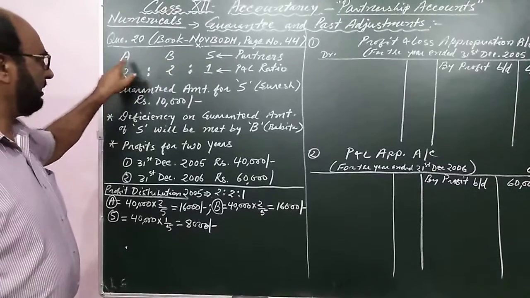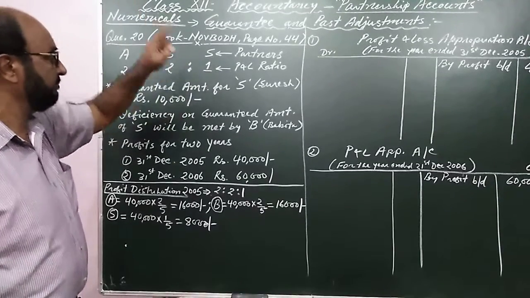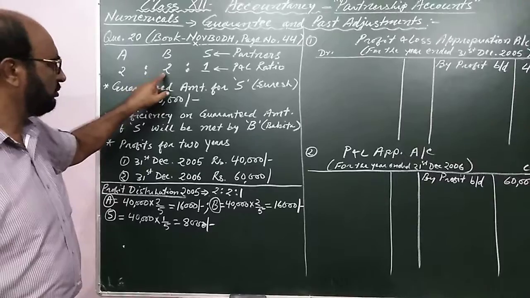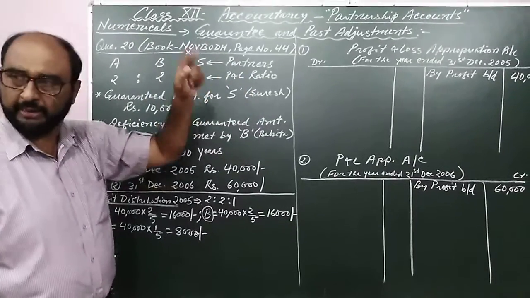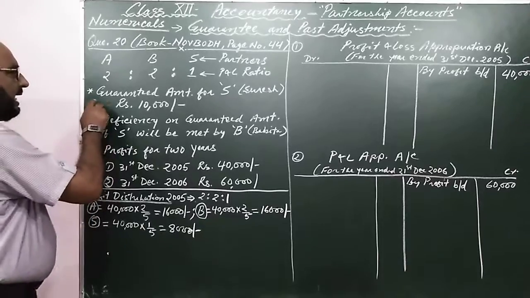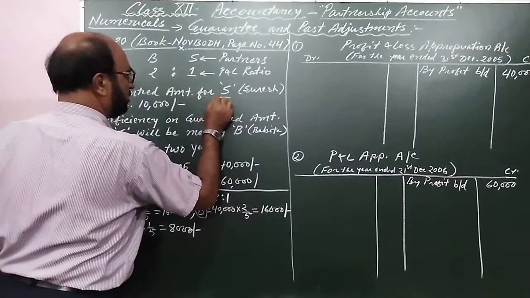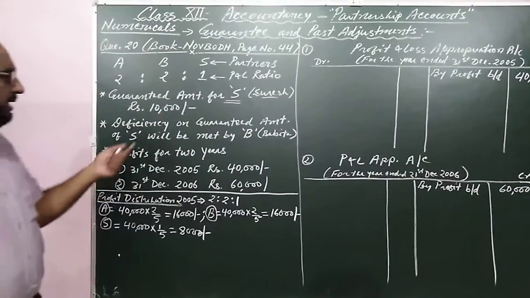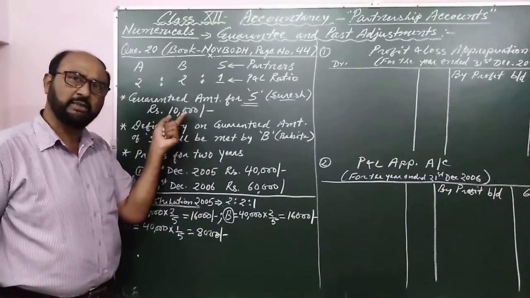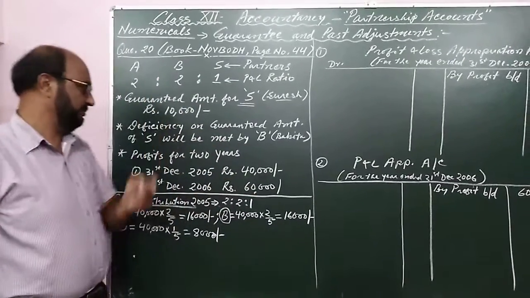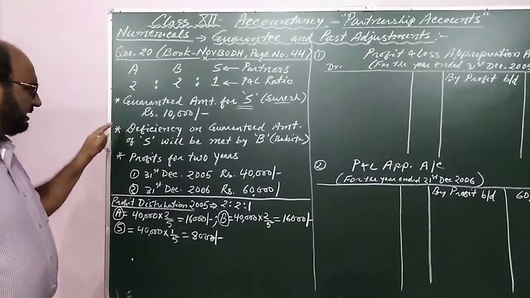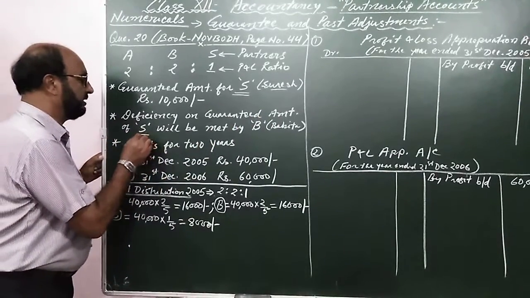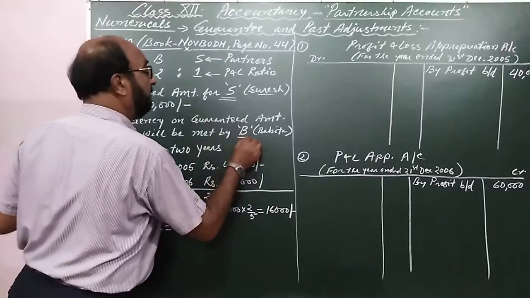ABS is written, it is Amit, it is Babita and it is Suresh. They are partners and they share profit and losses in the ratio of 2:2:1. This is the profit and loss sharing ratio. And guaranteed amount for S, means Suresh, is written here, that is rupees 10,000, that he will not receive less than 10,000 in any year in any condition. And the second condition is given, deficiency on guaranteed amount of S means Suresh will be made by B means Babita.